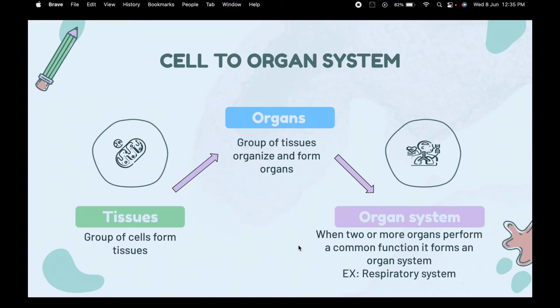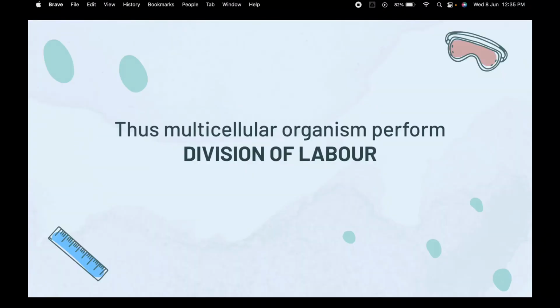Examples of organ systems are the respiratory system, which consists of our lungs, and the circulatory system, which consists of our heart, veins and arteries. Thus, multicellular organisms perform division of labor. The cells divide the tasks to perform important functions of life.